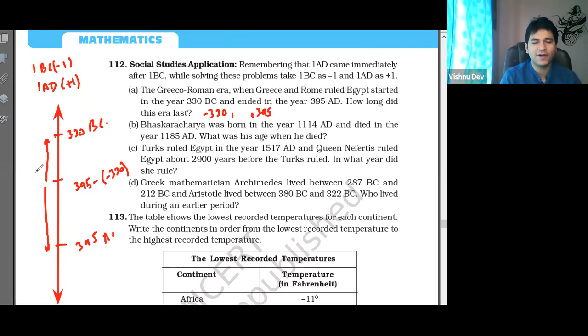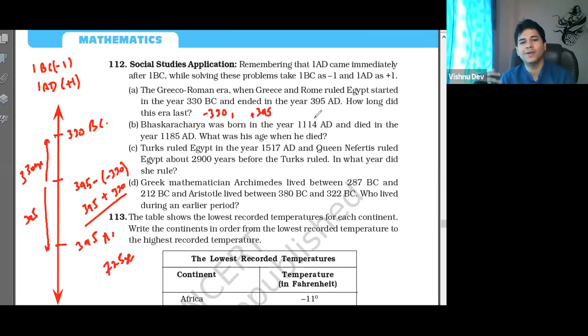So what's the difference between this? This is 330 years, right? And this is 395 years. What's the difference? Very good. 75. 65. Minus 75. No, plus now. Difference is always plus, right? 330. So it is what? 725 years. ठीक है, 725 years. Clear है? Yes or no? Everyone got this? हाँ है ना? Because it is always final minus initial.